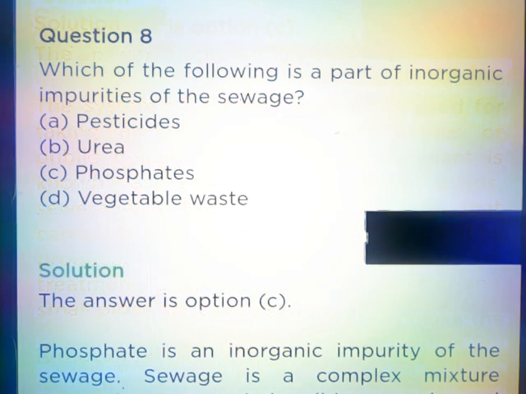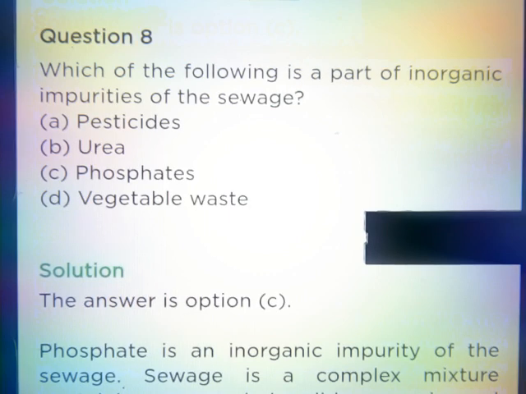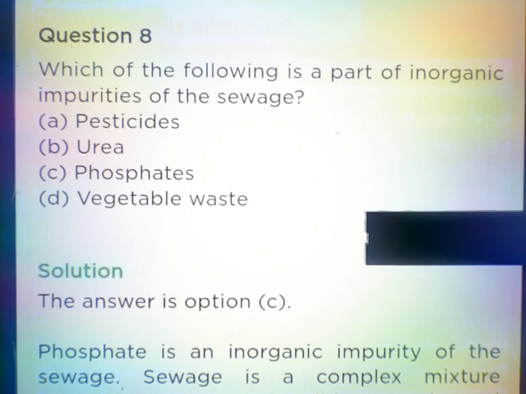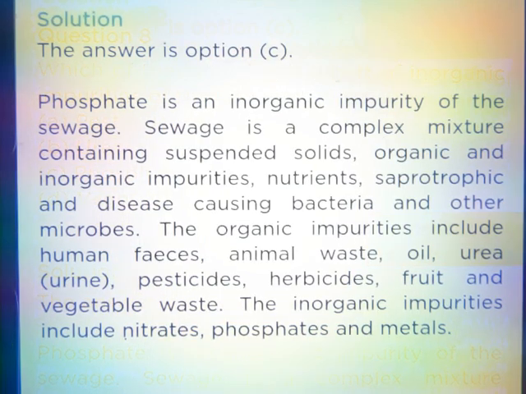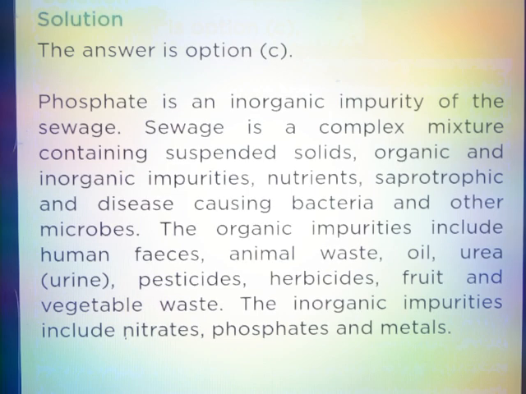Question number 8. Which of the following is a part of inorganic impurities of the sewage? Answer part C. Phosphates. Phosphate is an inorganic impurity of the sewage. Sewage is a complex mixture containing suspended solids, organic and inorganic impurities, nutrients, saprotrophic and disease-causing bacteria and other microbes.